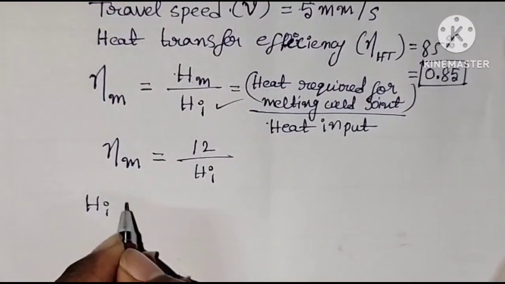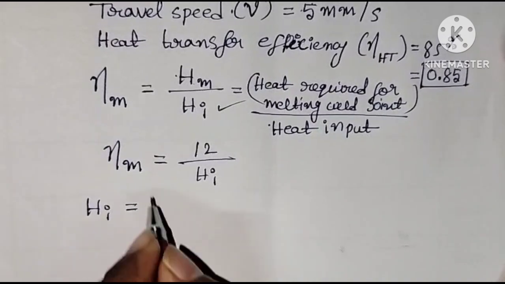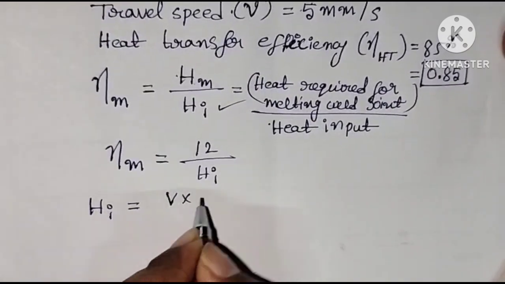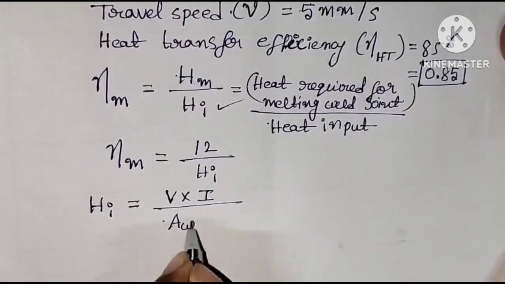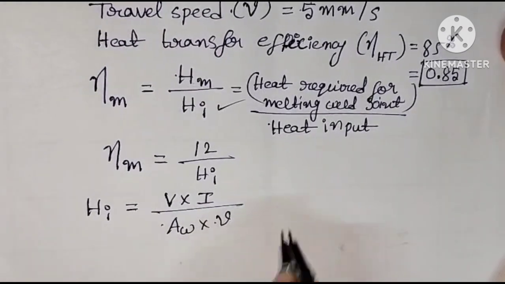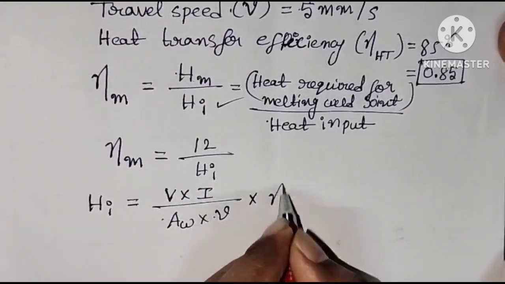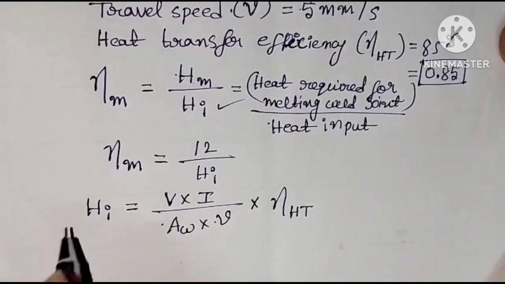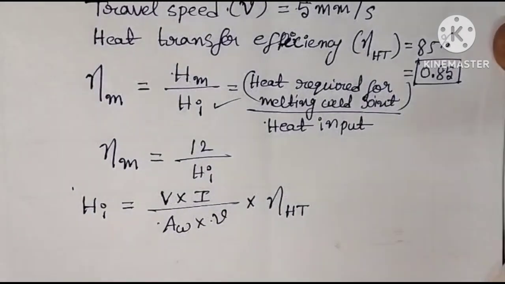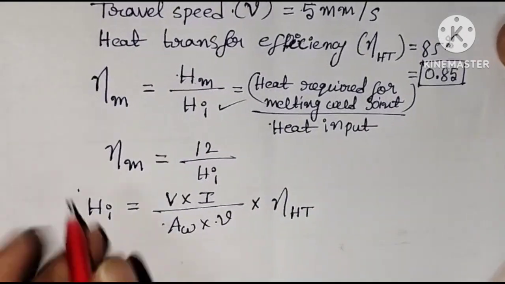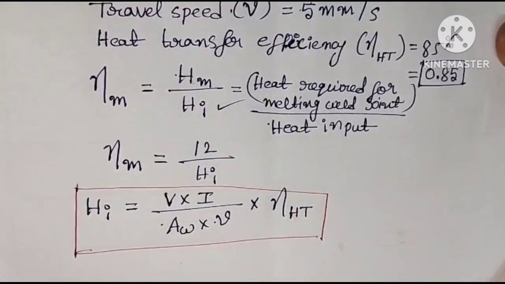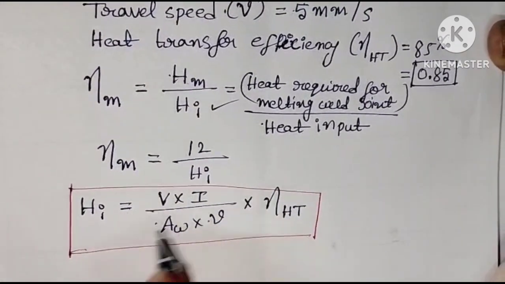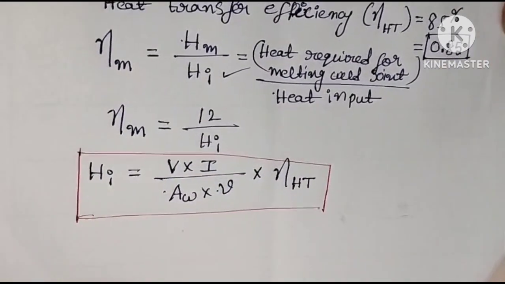Hi, heat input, is equal to voltage into current by area of weld into travel speed into heat transfer efficiency. So this is the formula for finding heat input or heat supplied. Let us substitute all values in this formula, then we will get Hi.